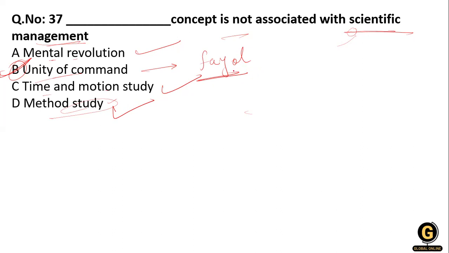That is unity of command. That means they receive commands from only one manager. If an employee works under two or more managers, then authority, discipline, and stability are threatened. So one person, one commander. This is the formula of Fayol's unity of command.